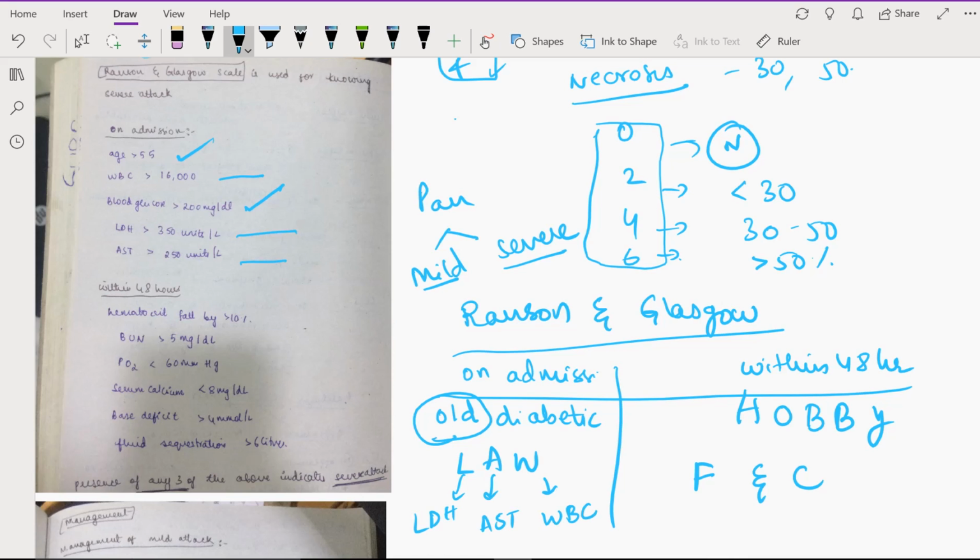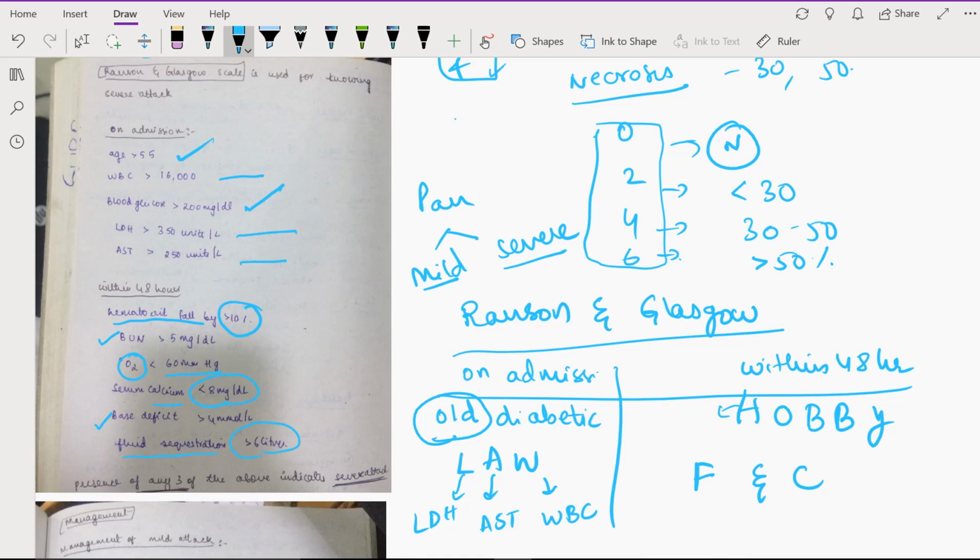Next, within 48 hours, there is HOBBY. H stands for hematocrit fall by greater than 10%, and O stands for oxygen, partial pressure of oxygen, which is less than 60 mm of Hg. The two B's, one stands for BUN, another B for base deficit. And F and C. F is fluid sequestration, which is greater than 6 liters, and C stands for calcium, which is less than 8. Okay, so HOBBY.